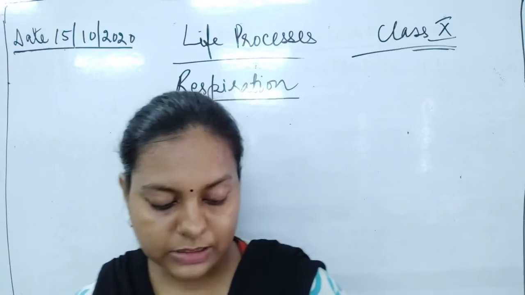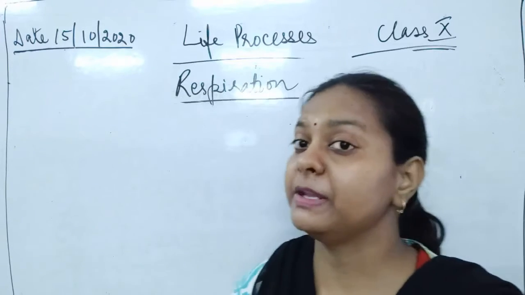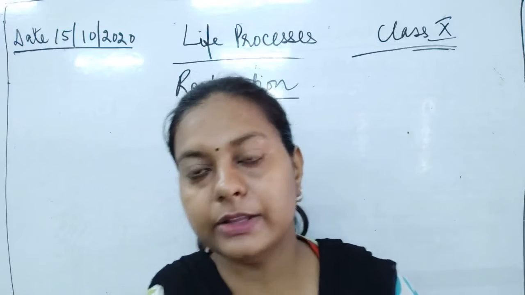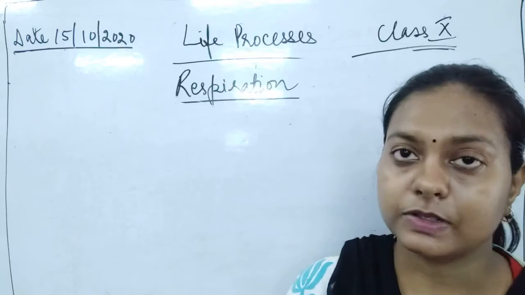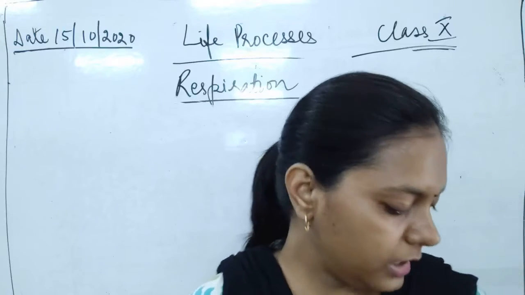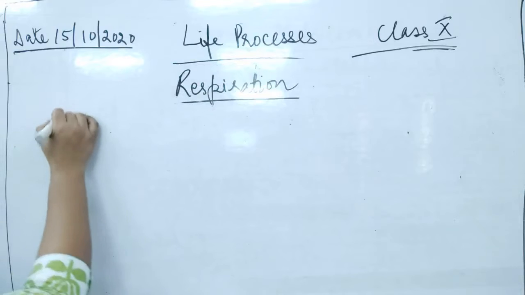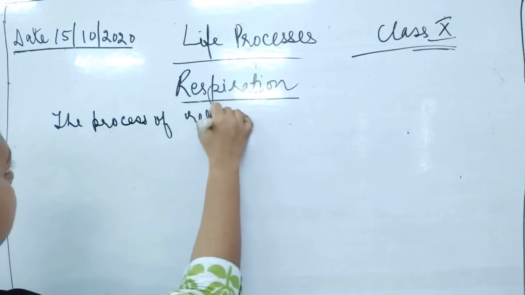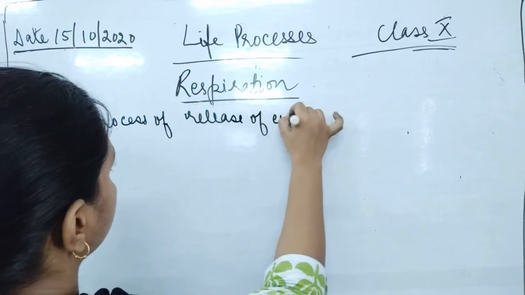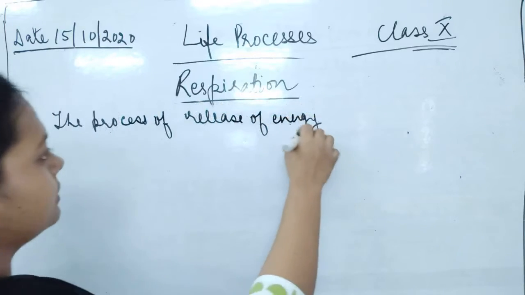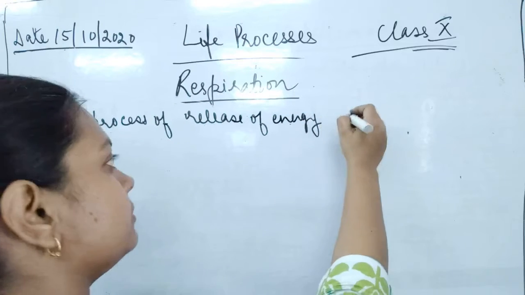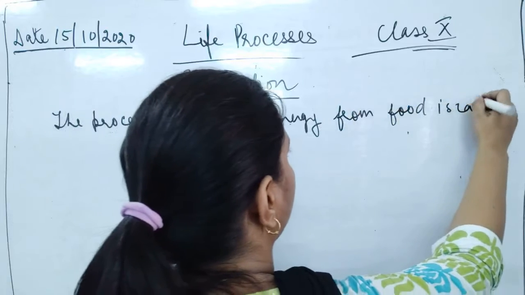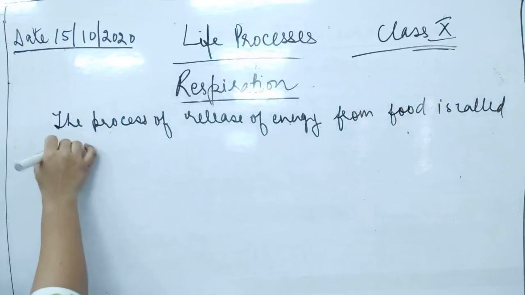Now the process of release of energy from the food is called respiration. I told you, whenever the food is burning, it releases energy, and this release of energy is taking place because of the process of respiration. So the process of release of energy from the food is called respiration.